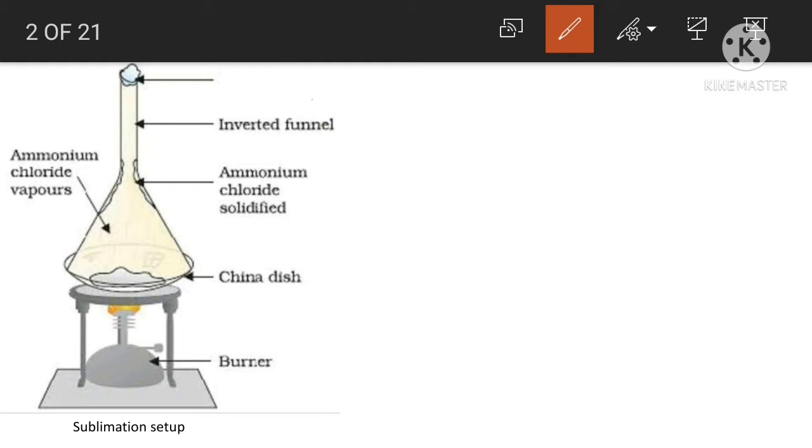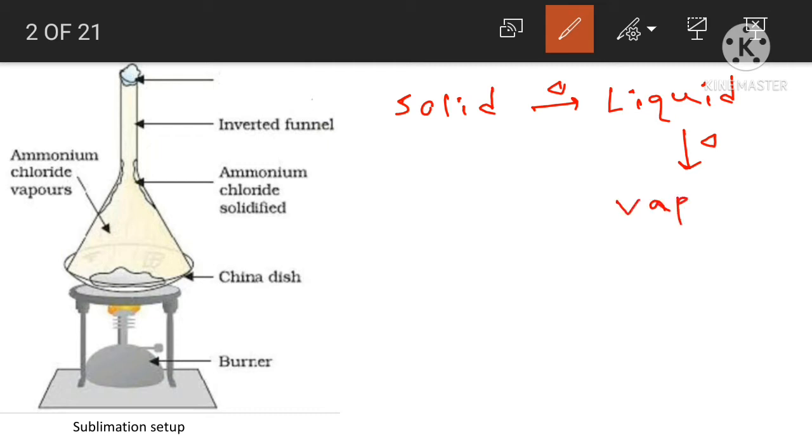We all know that if we heat any solid, it will convert into liquid, and if we heat the liquid, it will convert into vapor. But there are some compounds which can convert directly from solid into vapor by heating. So this technique is based on the direct conversion of solid into vapor.